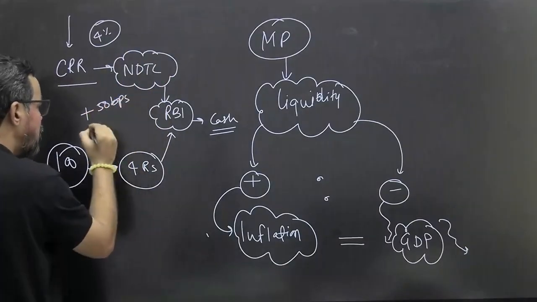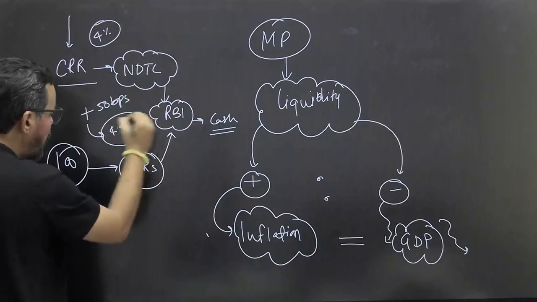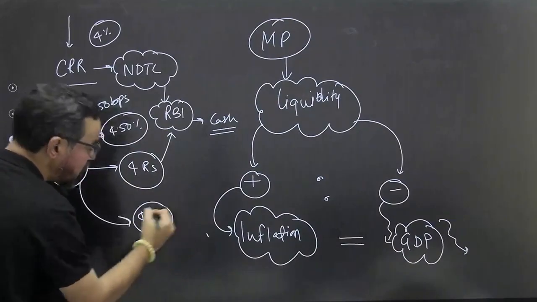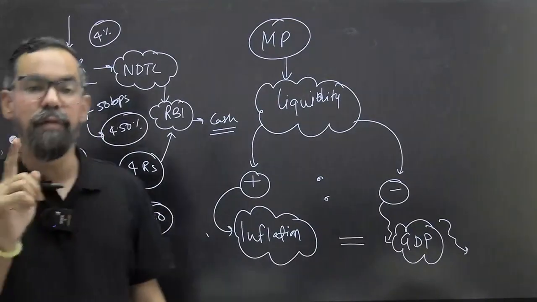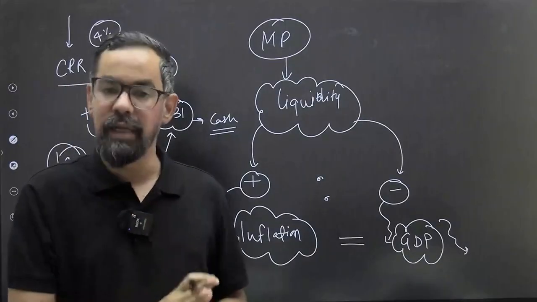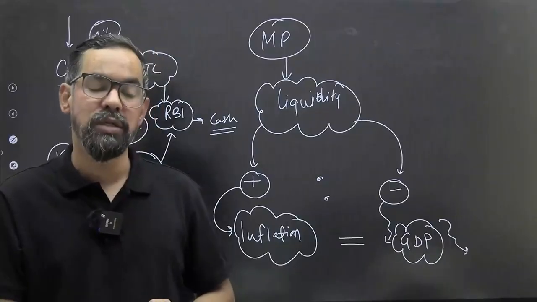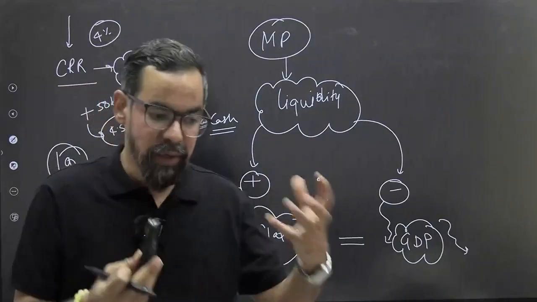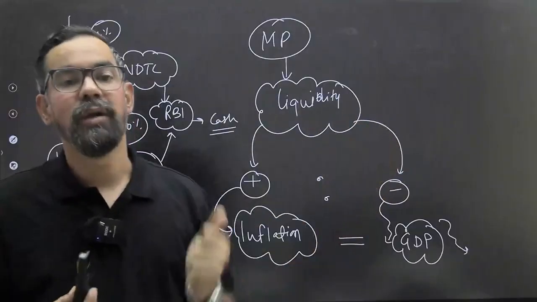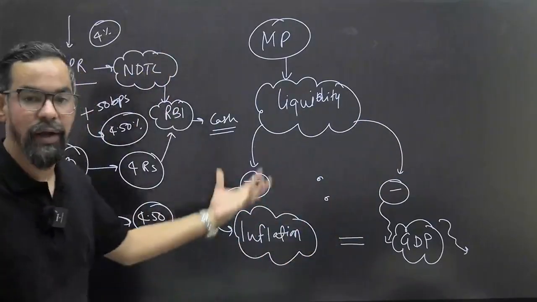So now your new CRR will become 4.50% again. So now banks have to deposit 4.50% with RBI, so they'll have 50 paisa less in their hand. As a lender, they'll have 50 paisa less in their hand. That means they'll give less loan to customers, or since they have less money to give loan, they'll offer loan at a higher rate of interest. So customers will take less loan. The link is something related to this.